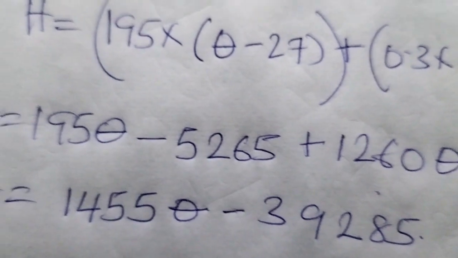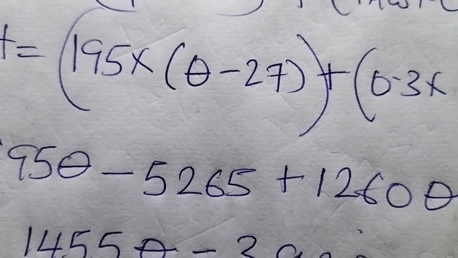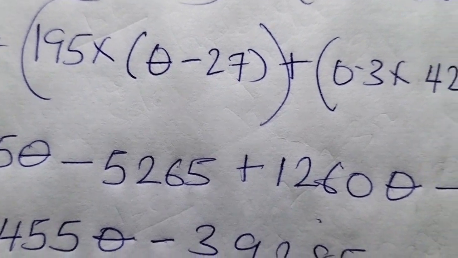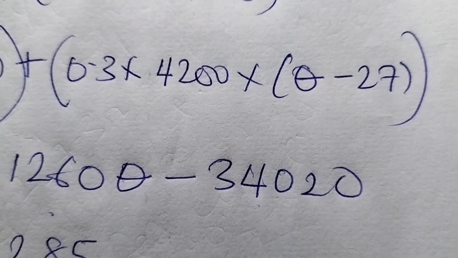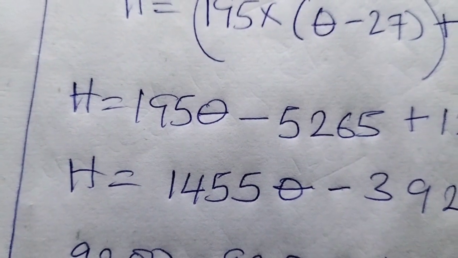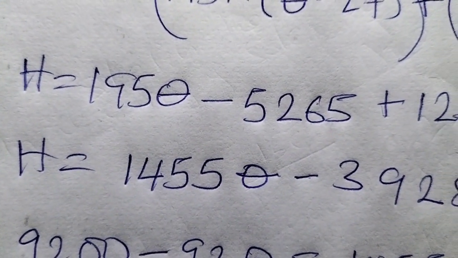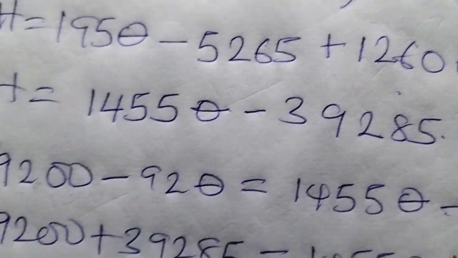Open the bracket, we have H equal to 195 theta minus 5265 plus 1260 theta minus 34020. Then collecting like terms, we have H equal to 1455 theta minus 39285.